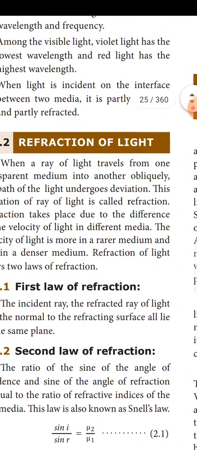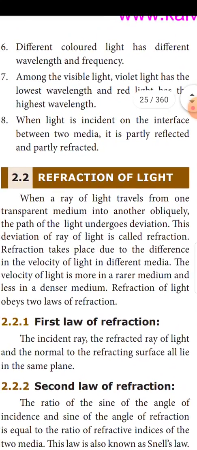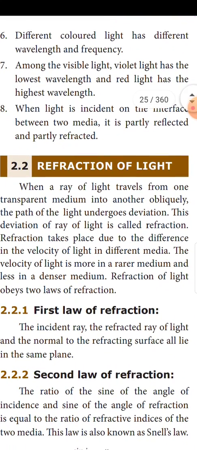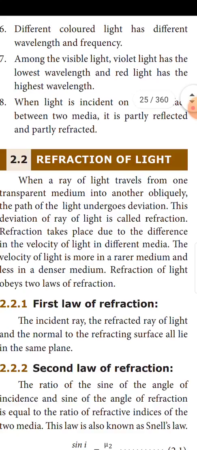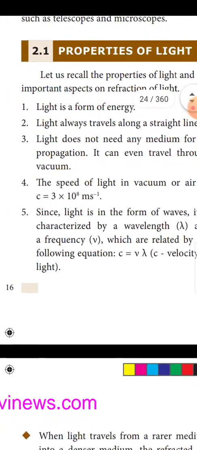Number 8, when light is incident on the interface between two media, it is partly reflected and partly refracted. These are all the properties of light. There are 8 properties.